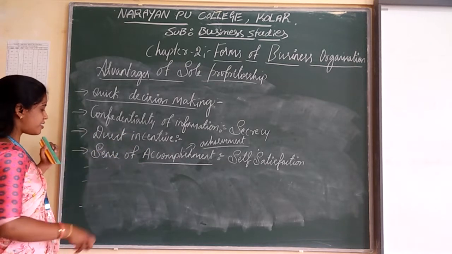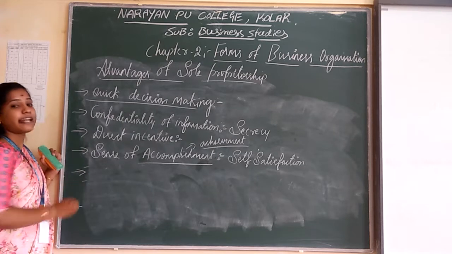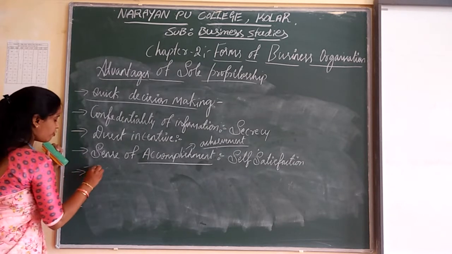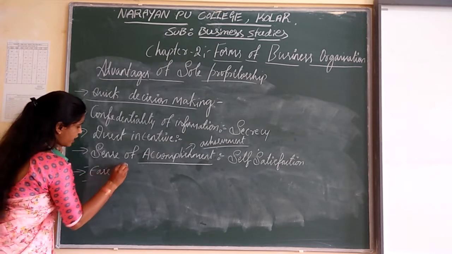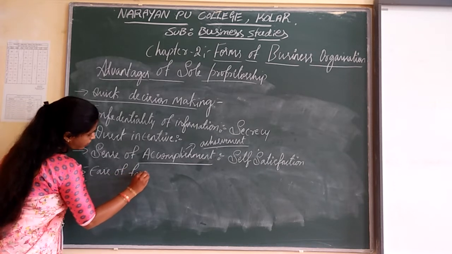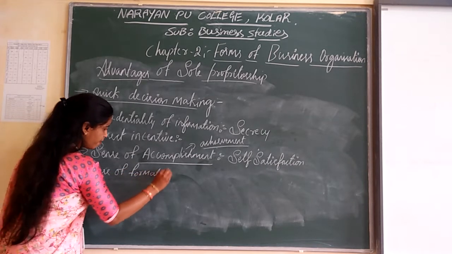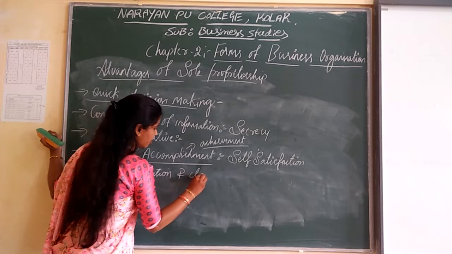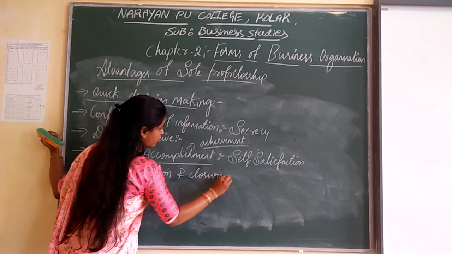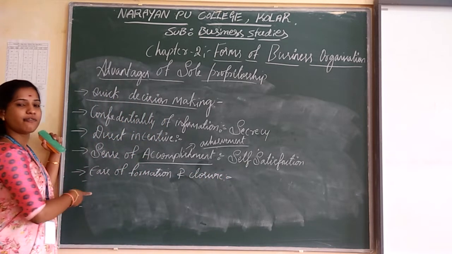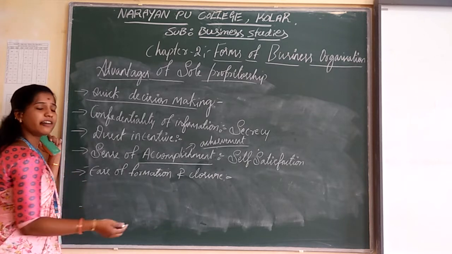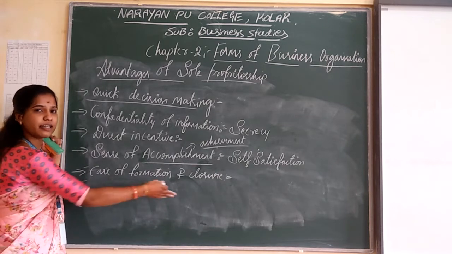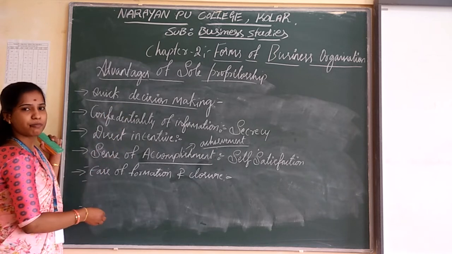And the next one is ease of formation and closure. We already know the meaning of formation and closure in the features of sole proprietorship.